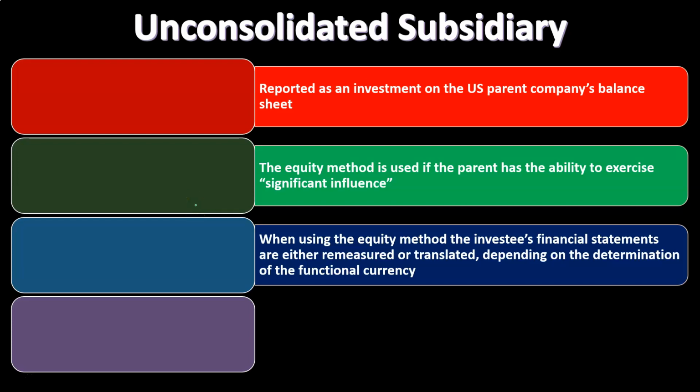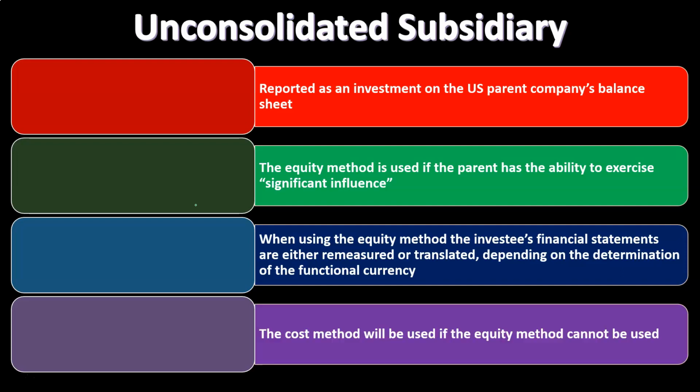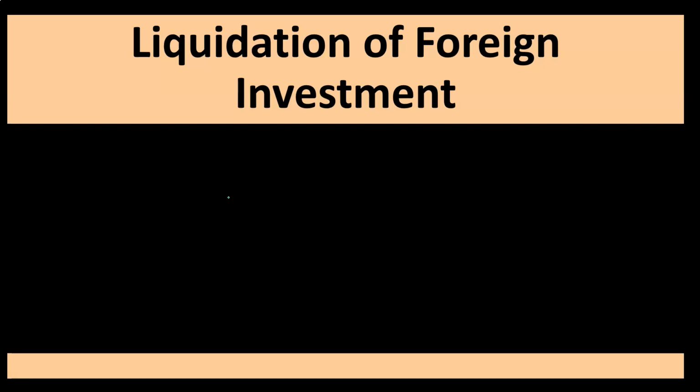When using the equity method, the investee's financial statements are either remeasured or translated depending on the determination of the functional currency. So we still have that process of remeasurement or translation depending on what the functional currency is of the foreign subsidiary. The cost method will be used if the equity method cannot be used. So if you can't use the equity method, which is the one you would think would be used if you had significant influence, then the cost method would be used.